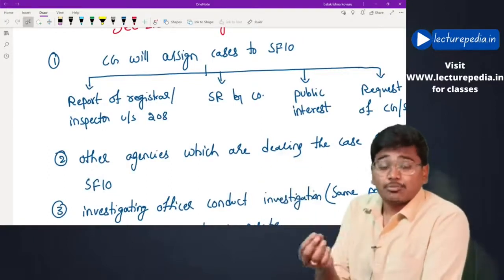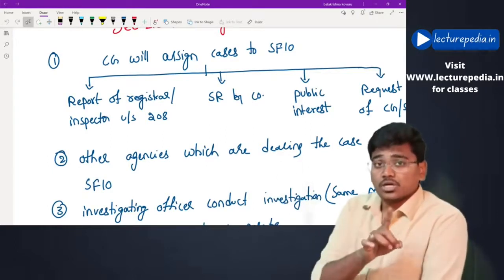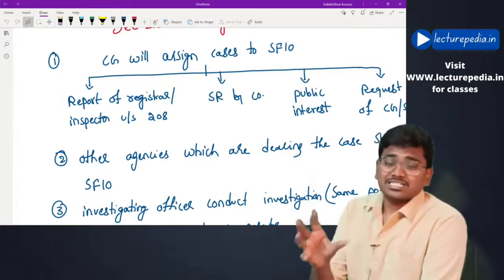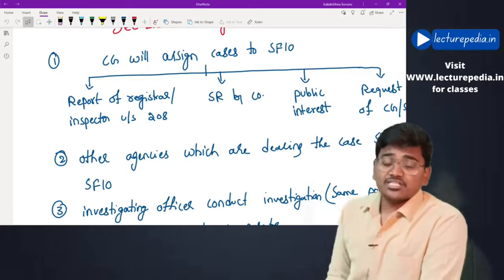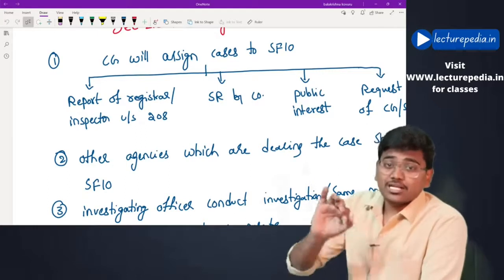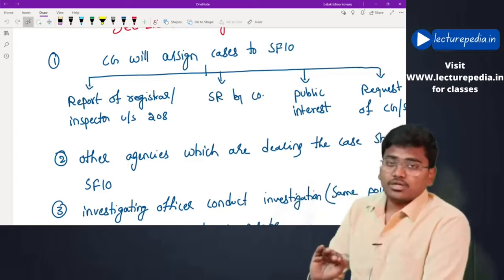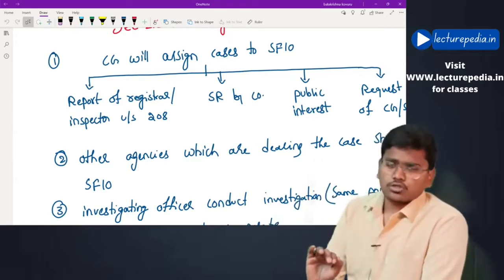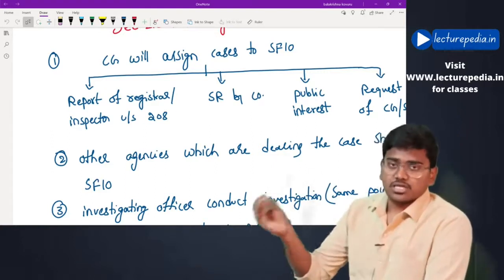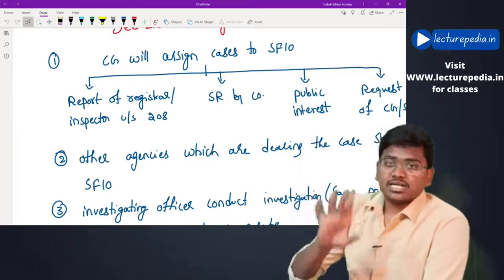Based on the report given by the inspector or registrar relating to inspection or inquiry, the central government wants to conduct investigation, and such investigation is so serious. In that case, such investigation will be assigned to this Serious Fraud Investigation Office. Otherwise, if the central government feels that this is not so serious, it need not be assigned to the SFIO. In that case, central government will appoint an inspector to conduct the investigation.